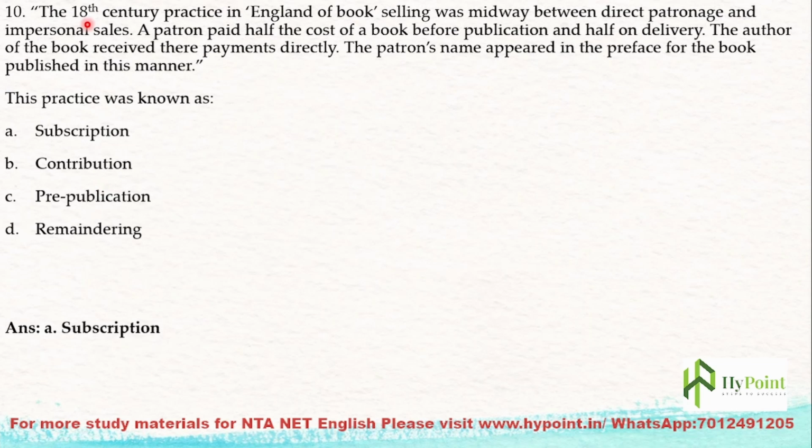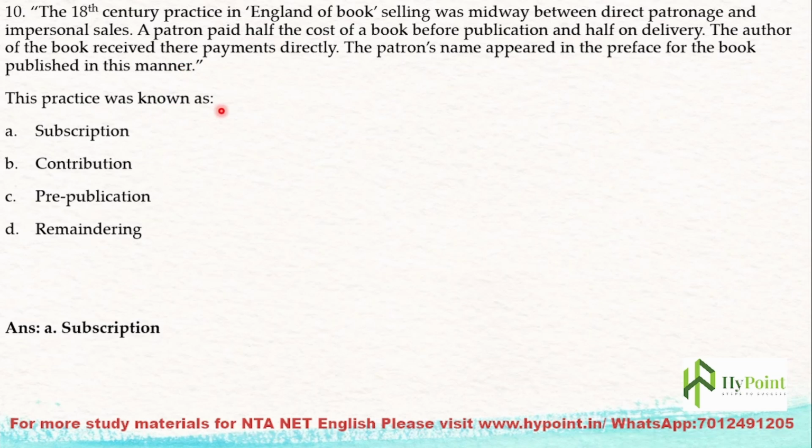The next question: the 18th century practice in England of book selling was midway between direct patronage and impersonal sales. A patron paid half the cost of a book before publication and half on delivery. The author of the book received three payments directly. The patron's name appeared in the preface for the book published in this manner.